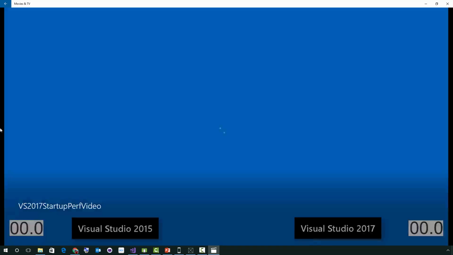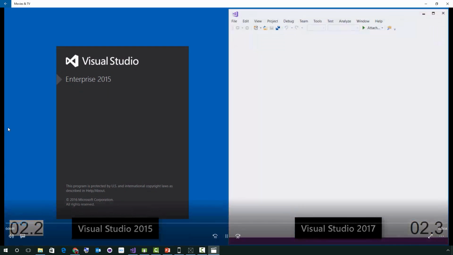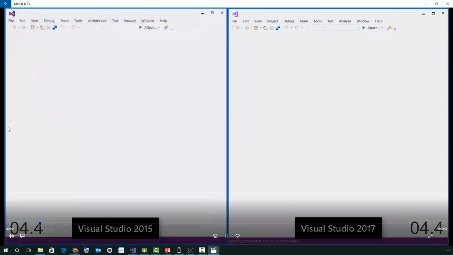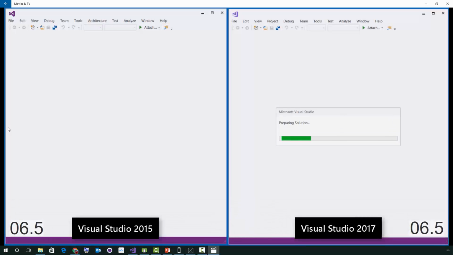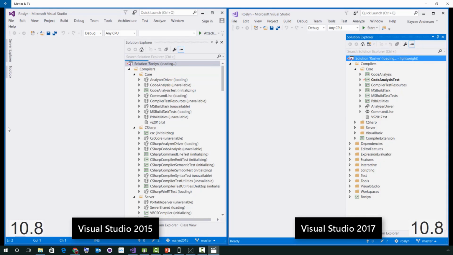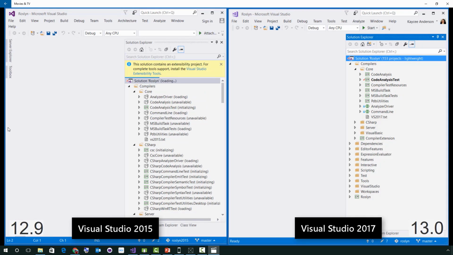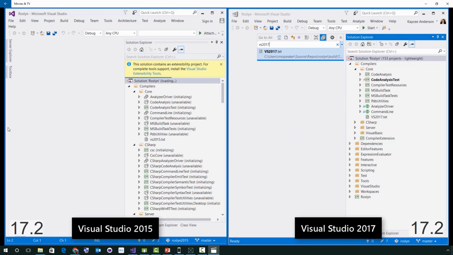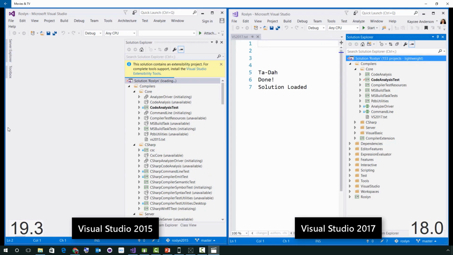I'm just going to go ahead and launch it here. So on the left-hand side, we have Visual Studio 2015, and the idea is how fast can we get to actually opening the project and searching the code. So on the right-hand side, we have Visual Studio 2017, and by I think like second 14, 15, it's already loaded 153 projects, and I'm searching for a file, and boom, it's loaded in 18 seconds.